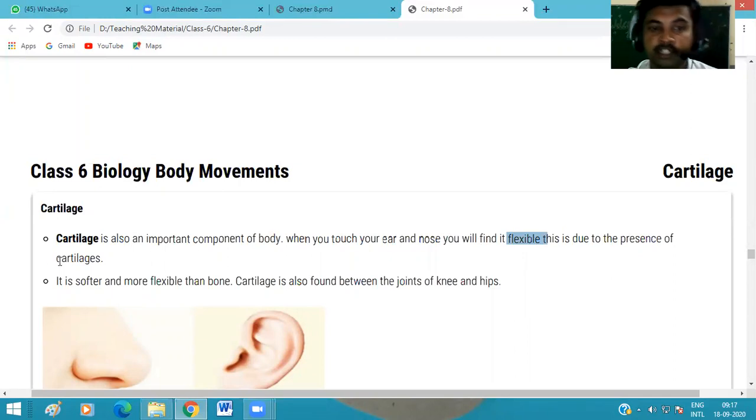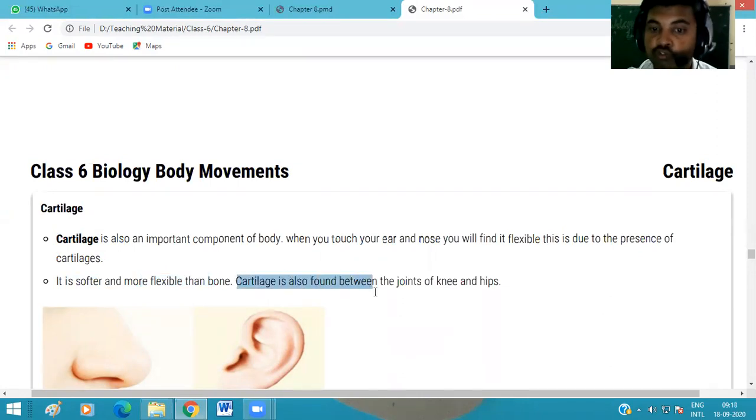This special material is called cartilage. Cartilage is a soft material, and it is easy to fold and bend. It is present in our nose and ears, and is softer and more flexible than bone.